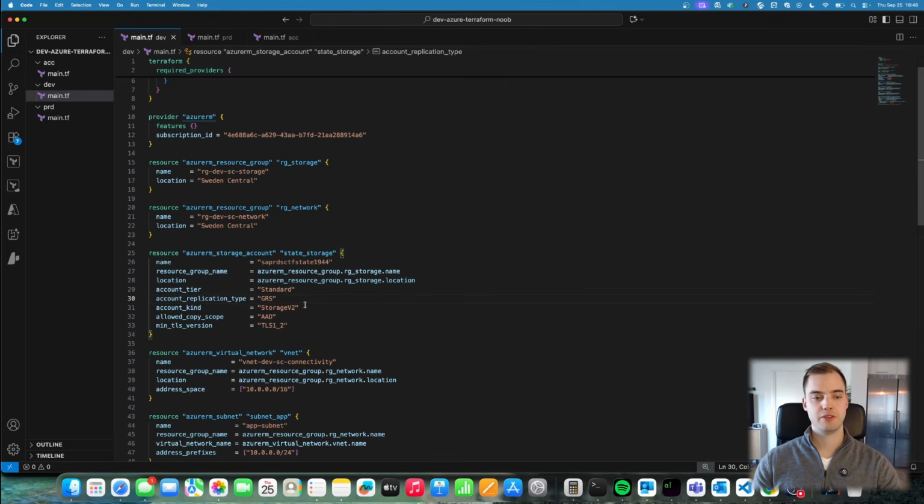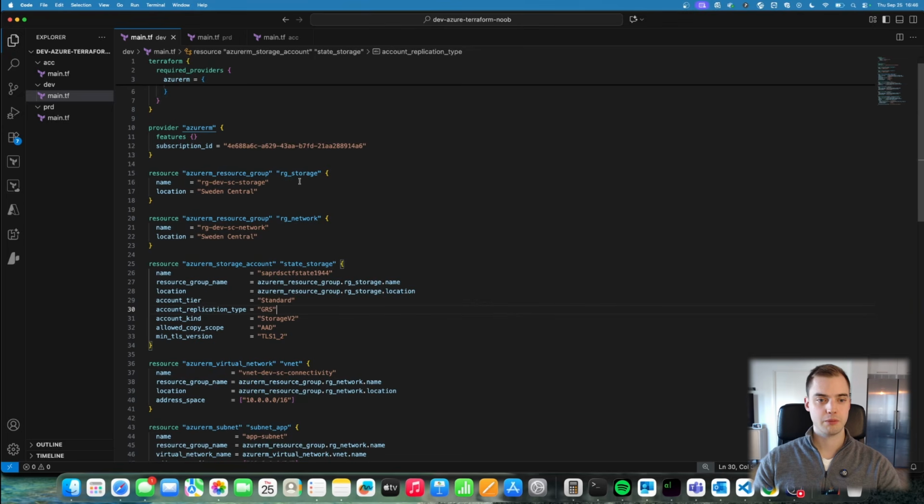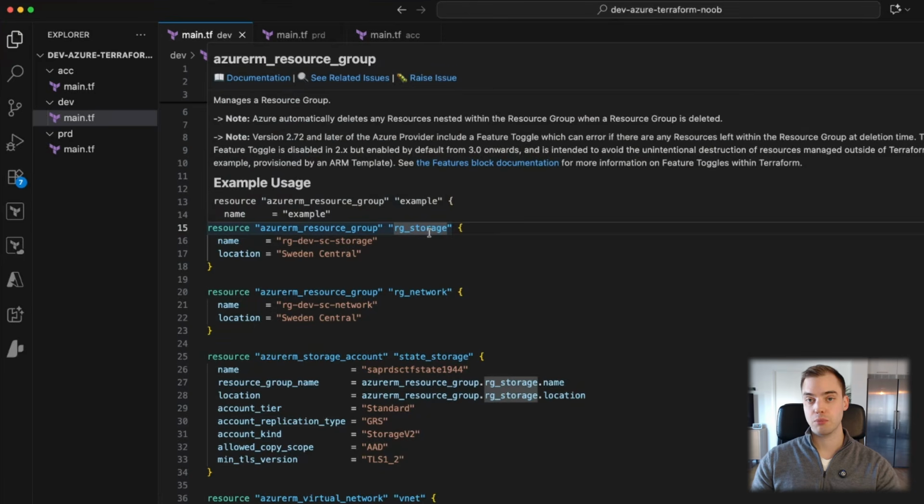So that's an issue I see. Another issue I see is we have a little bit of a problem here with the naming. When you use Azure RM, usually the resource type is already included in the name. So Azure RM prefixes the provider we're using, and resource group is the name of the resource we are creating. So it's actually pretty redundant to use RG in the symbolic name here.